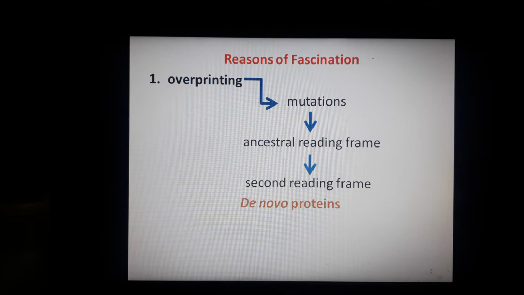So what is overprinting? In this process, a mutation takes place in the ancestral reading frame. And I have told you in the previous slide what a reading frame means. Due to this mutation, the expression of the second reading frame is allowed, that is your de novo frame, meaning the new frame. But during this process, the expression of the first frame is preserved. So this is basically the entire process of overprinting through which these overlapping genes are capable of encoding such proteins.